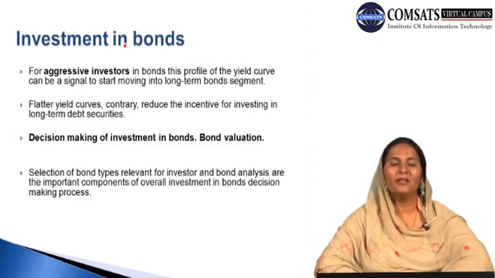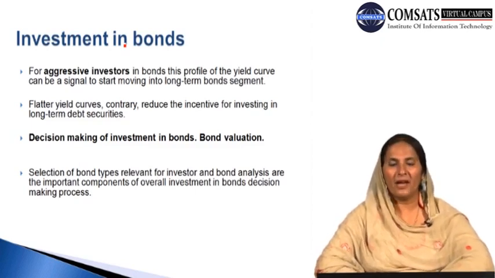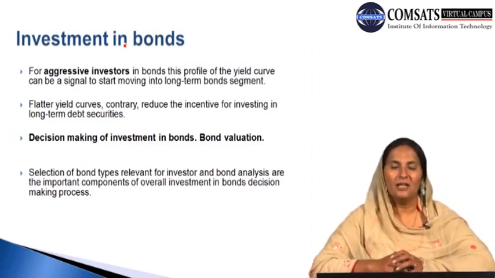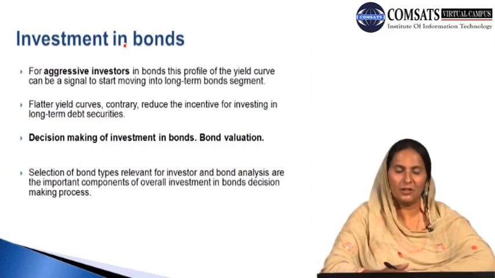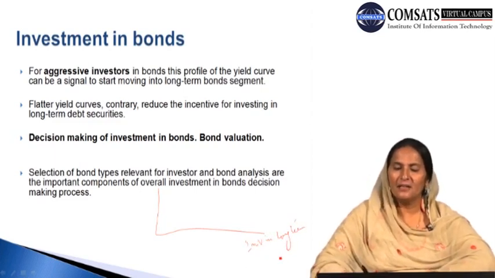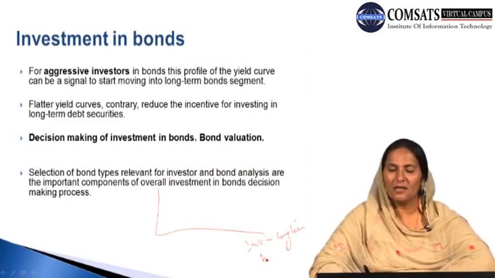That when we have the flatter yield curve, we have to invest a lot in order to have the small level of the yield. So what is the reason? We can say that in this case the yield is basically not much more responsive to the investment in the long-term bonds. For example, investment in the long-term bonds is indicated along the vertical axis. These long-term bonds are the bonds having the long-term maturity.